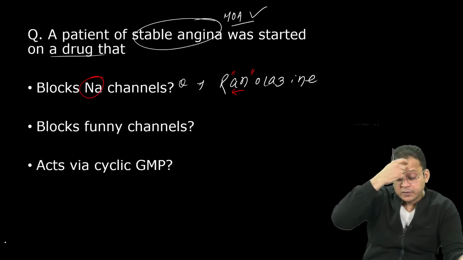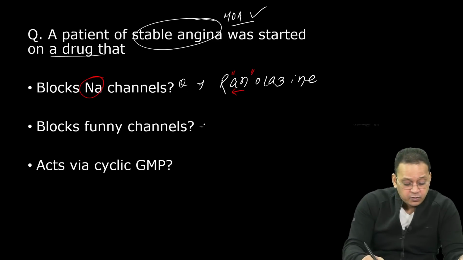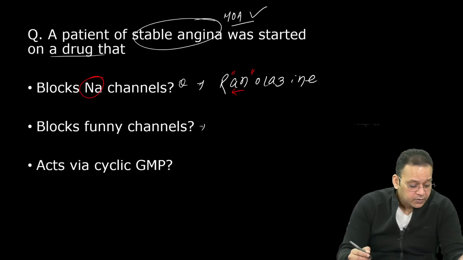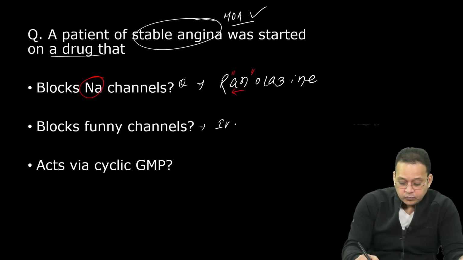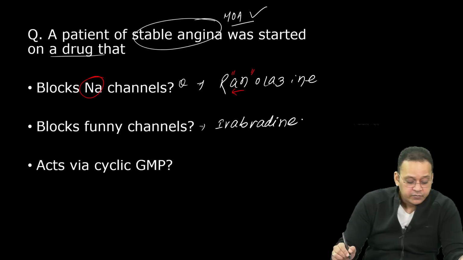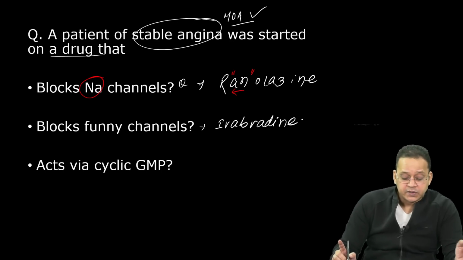So guys, it's important. Blocks funny channel. Which drug blocks funny channel? Excellent. Ivabradine. Ivabradine blocks funny channel.